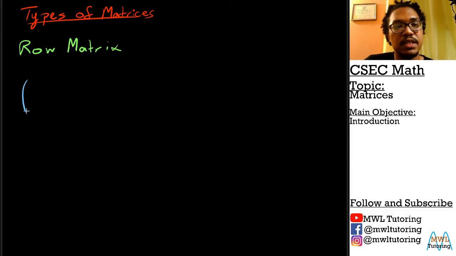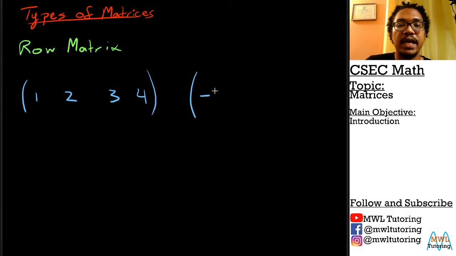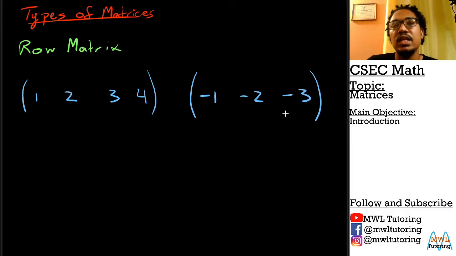So this is the first example here. Let's do 1, 2, 3, 4. And let's do another one here. Let's put -1, -2, -3. Let's do something like this, right? Again, the actual numbers don't really matter. These are just numbers I'm making up as we go along.